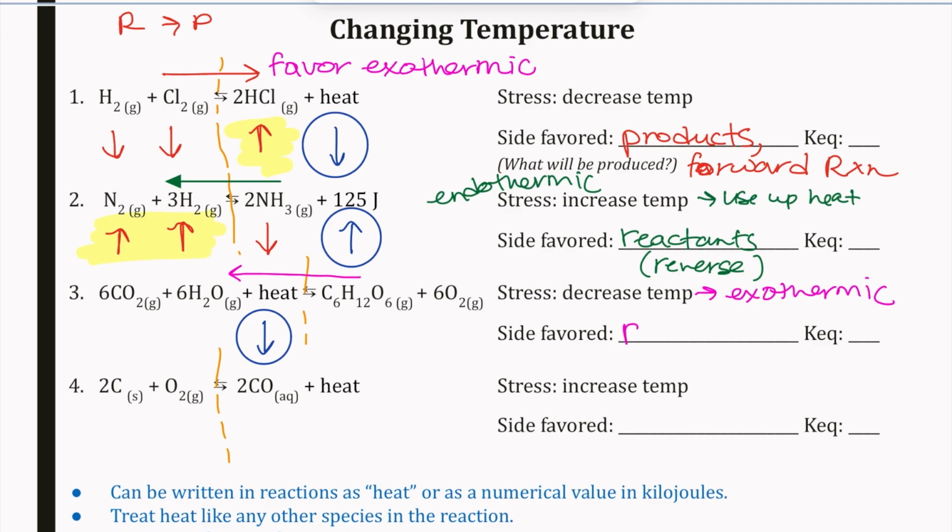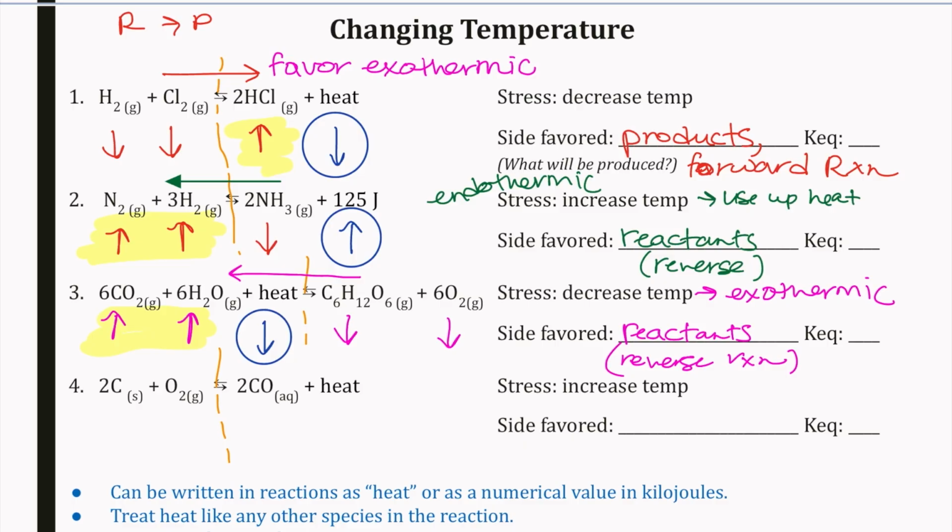And so the reactants are going to be favored, which is the reverse reaction in this case. We can also look at same side, opposite side. Heat is going down, which means the species on the same side are going to behave the opposite. The opposite side of heat are going to behave the same. Both of those are gas, so those are going to go down. What side has the most? We have more reactants being produced. So again, that also fits with our exothermic.